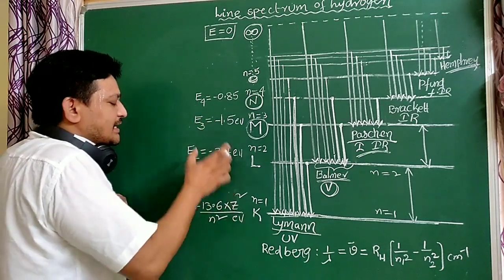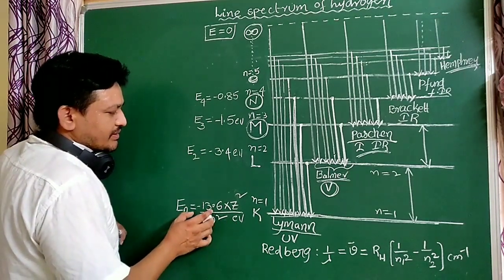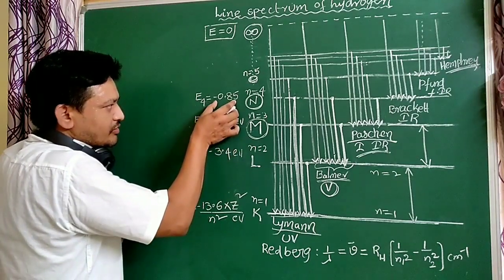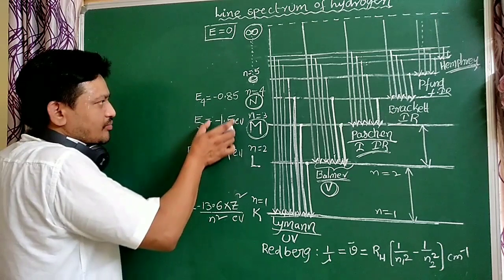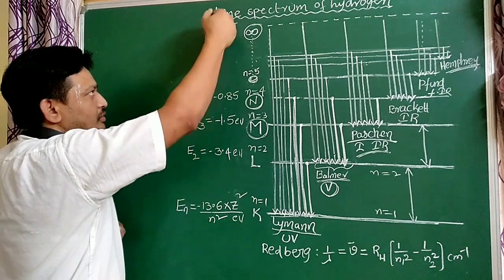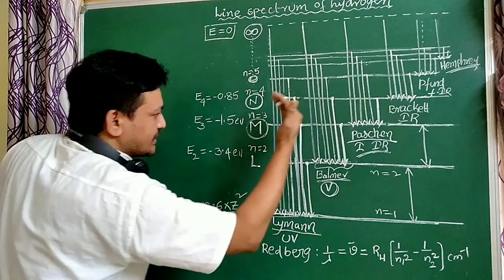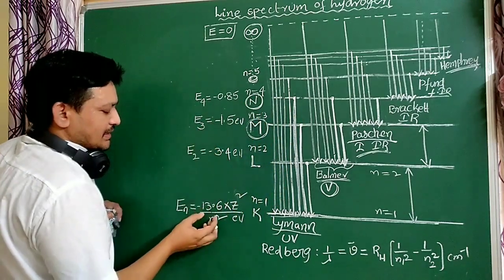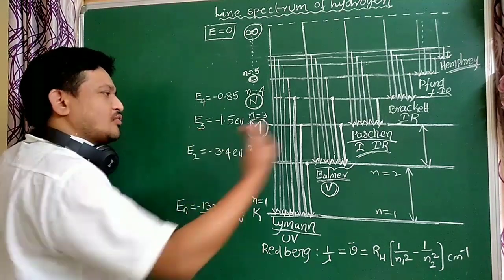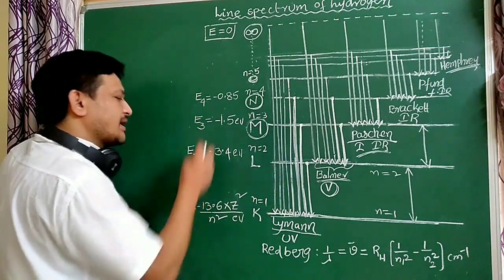Does the energy increase or decrease? The first orbit energy is minus 13.6, second orbit minus 3.4, third orbit minus 1.5, fourth orbit minus 0.85. The energy increases up to n equal to infinity, where the energy is 0. As the electron comes towards the nucleus, energy decreases. More negative means less energy.